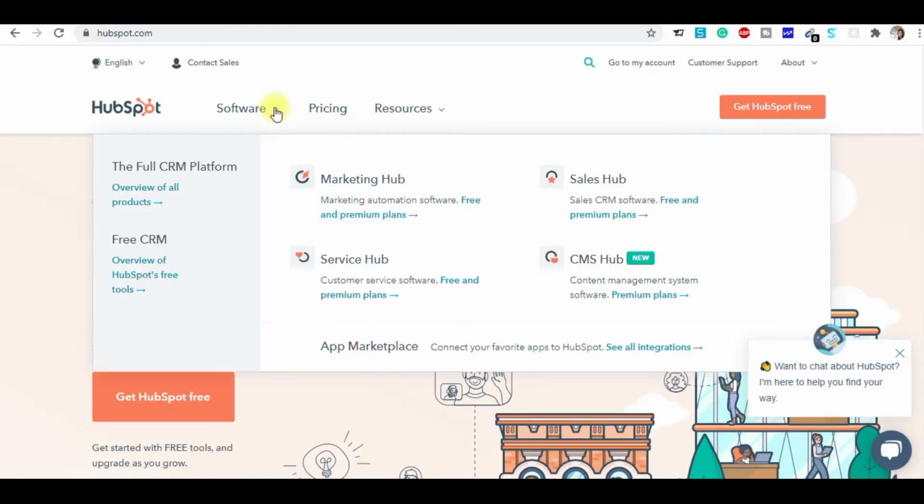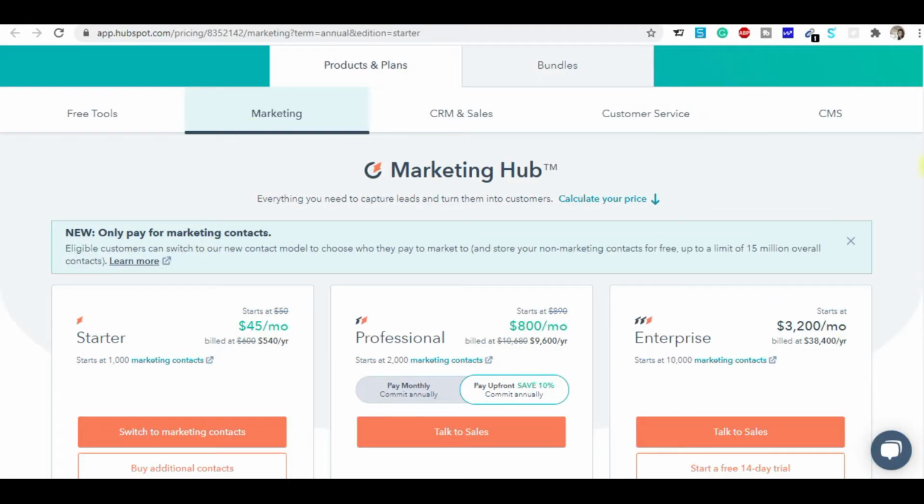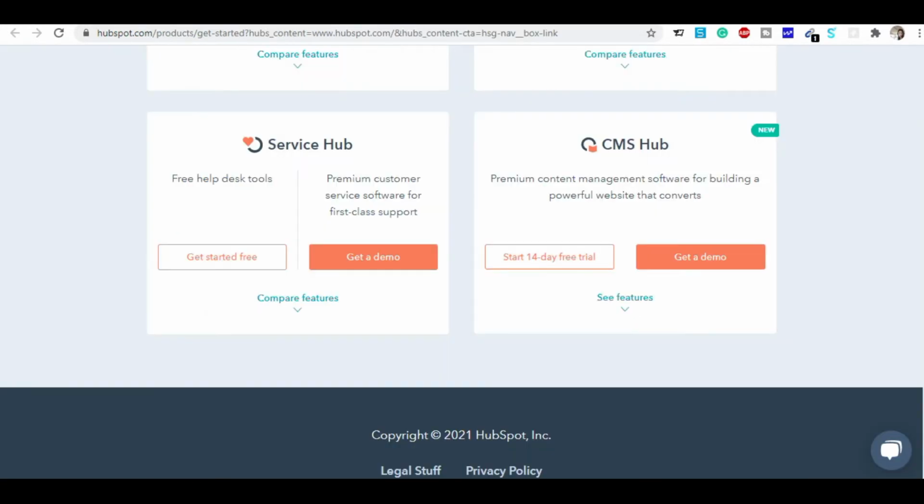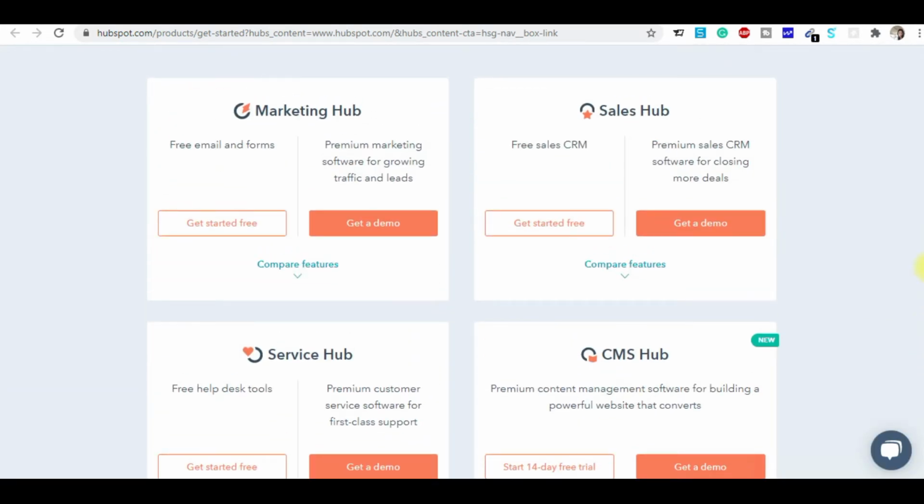Now, these are the services: full CRM services and the free services. Let's check out the full CRM services first. So when I click here, we will jump to the full CRM services. Here are their full CRM services. In full CRM, as I already told you, they offer the marketing hub, the sales hub, the service hub, and CMS. In marketing hub, if you want to go for the paid part, you need to click on get demo in all these four services.